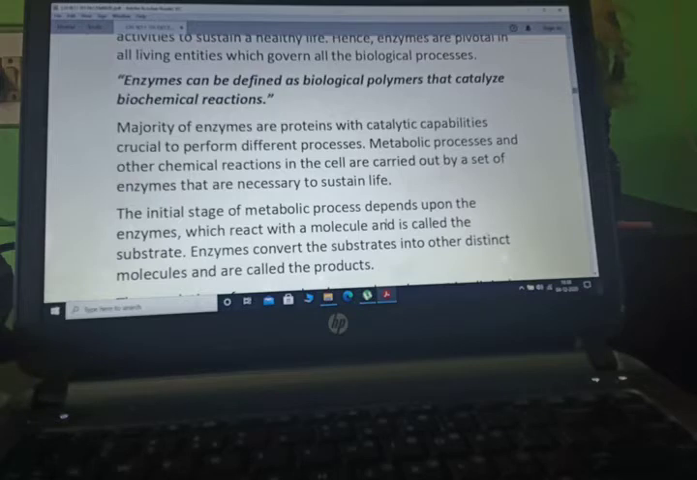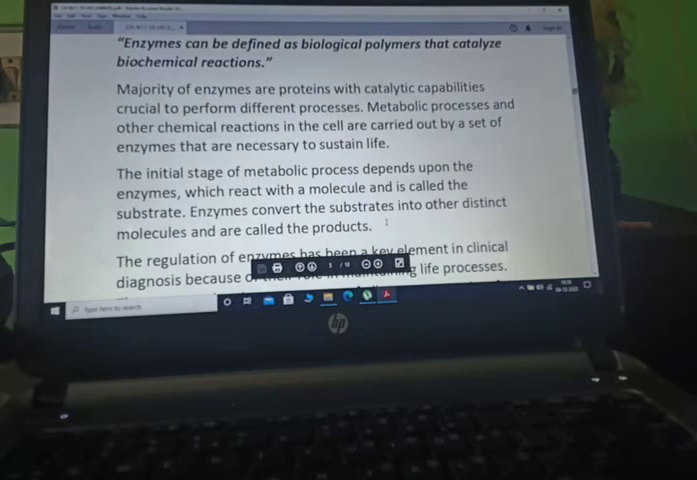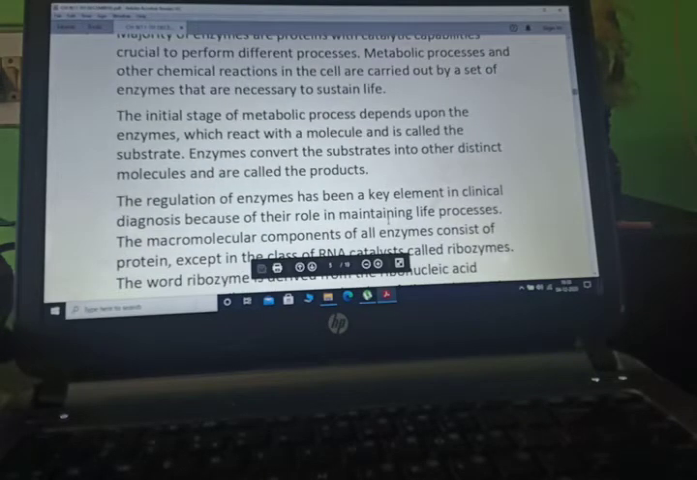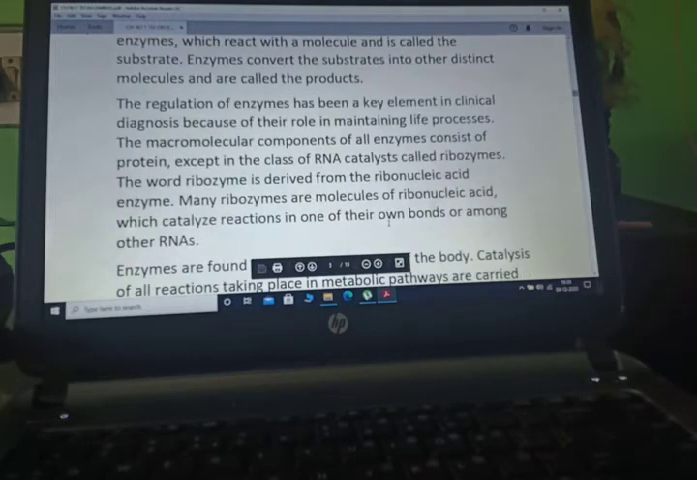Enzymes can be defined as biological polymers that catalyze biochemical reactions. The majority of enzymes are proteins, whose catalytic capability is crucial to perform different processes. Metabolic processes and other chemical reactions in the cell are carried out by a set of enzymes that are necessary to sustain life. The initial stage of a metabolic process depends upon the enzyme which reacts with a molecule called the substrate. Enzymes convert the substrate into other distinct molecules called products.